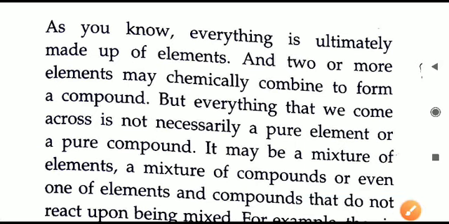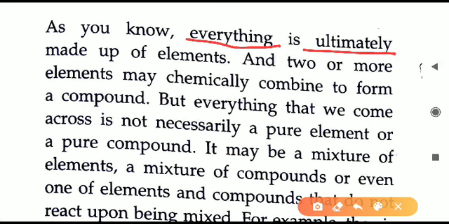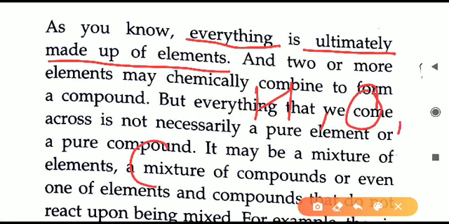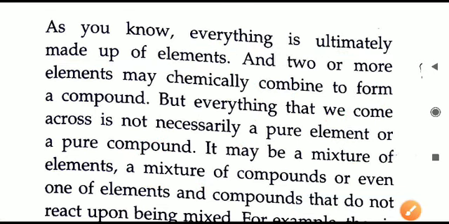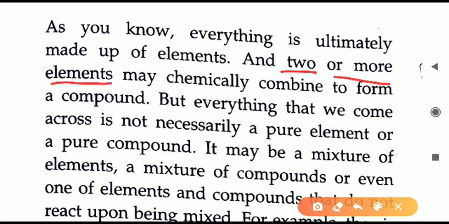Everything, whatever things are surrounding us, all the substances around us, is made up of what? They are all made up of elements. Elements can be like hydrogen, oxygen, likewise carbon, nitrogen and so on. There is a long list of elements that are forming different substances around us.